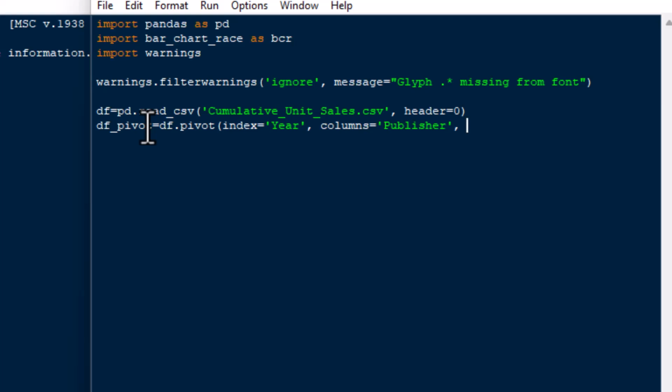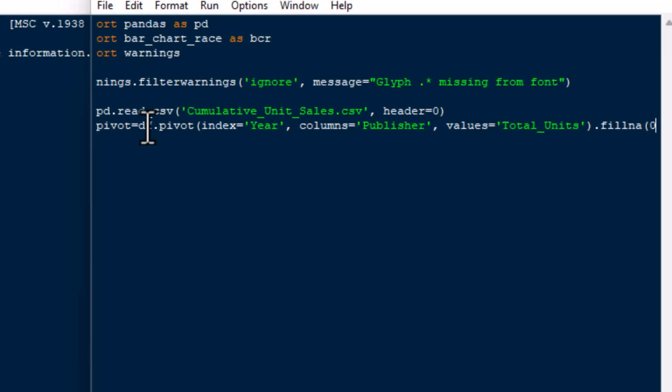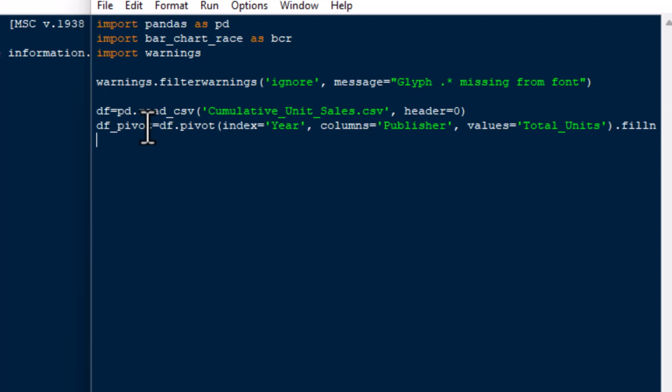Columns equal to our publisher, so we want the columns that are animated and move up and down on our screen. We're going to set those equal to the publisher column. And then of course the value is equal to the total units, and that's millions of units sold. And so I'll put a fillna on here just in case we have any empty cells in our data frame that come in, we're going to fill those with 0.